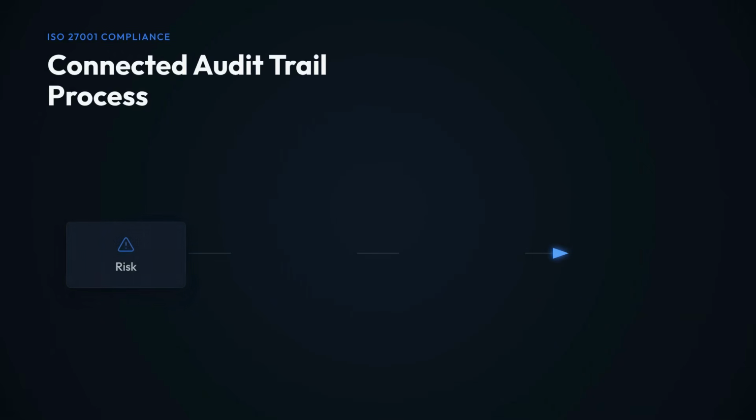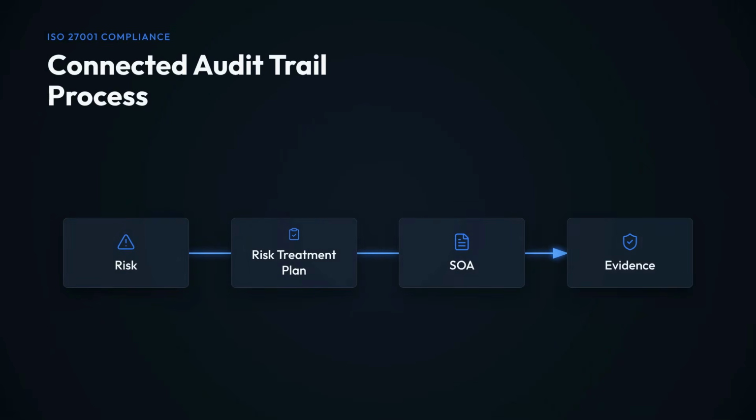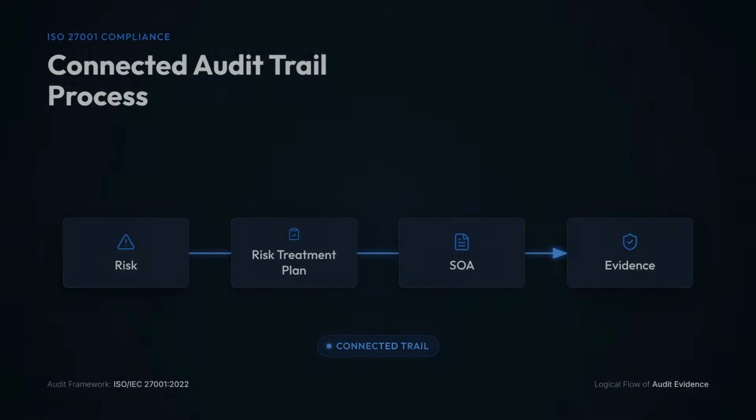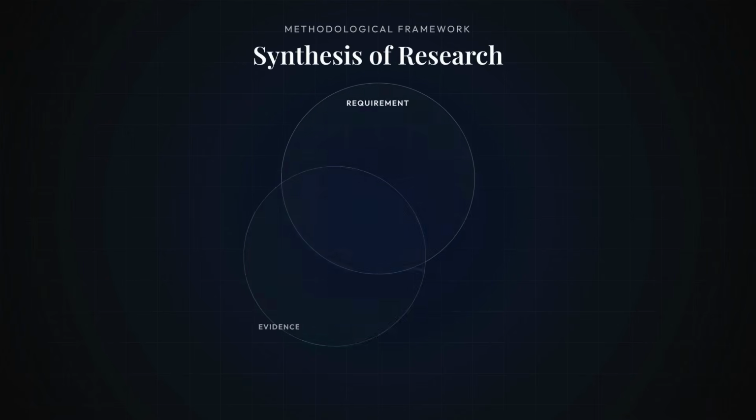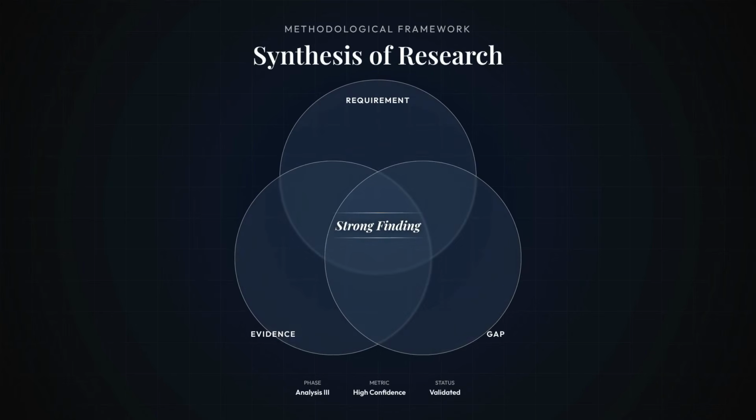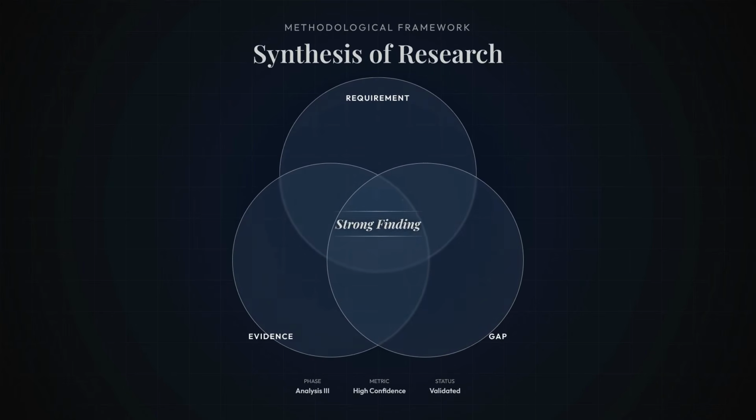Part 9. Audit findings and non-conformities. A strong finding connects the requirement, objective evidence, and the identified gap. Auditors follow connected audit trails, like tracing a privileged access risk to actual access control records.